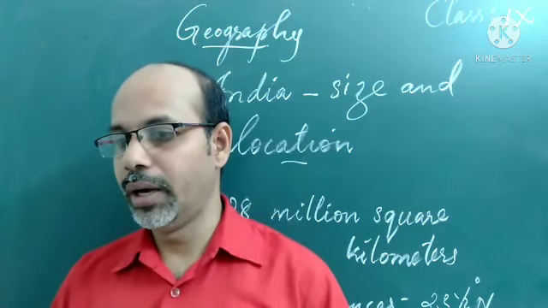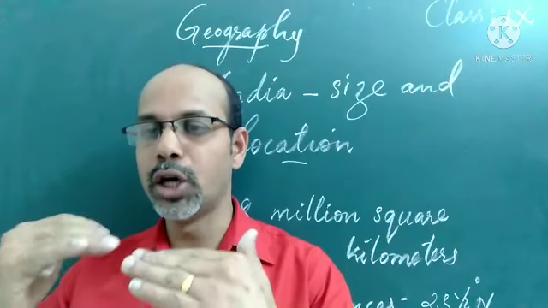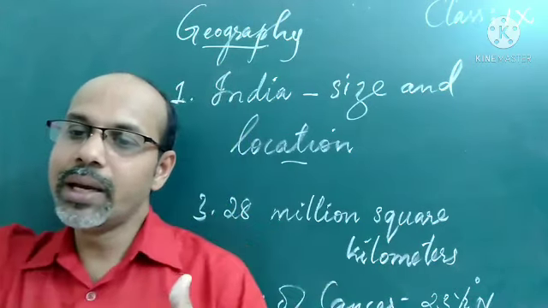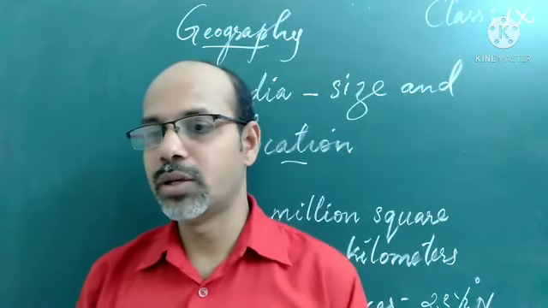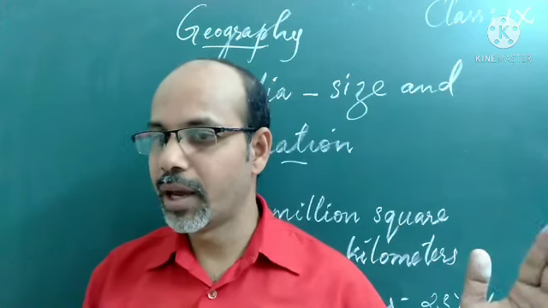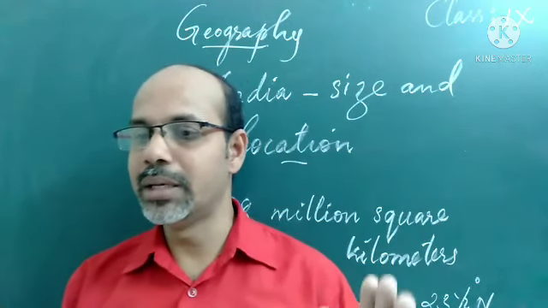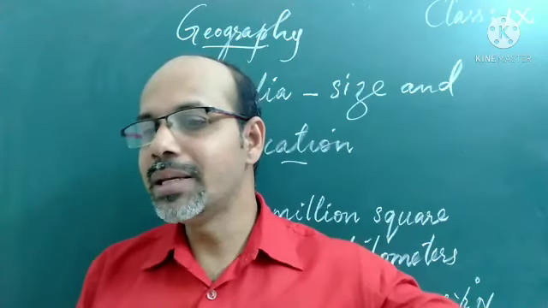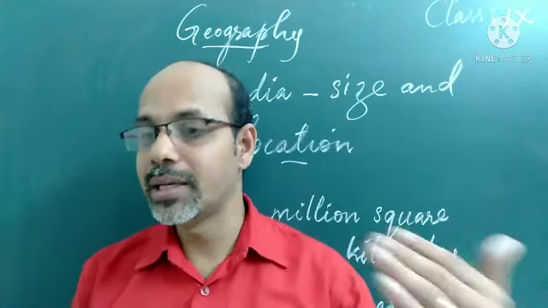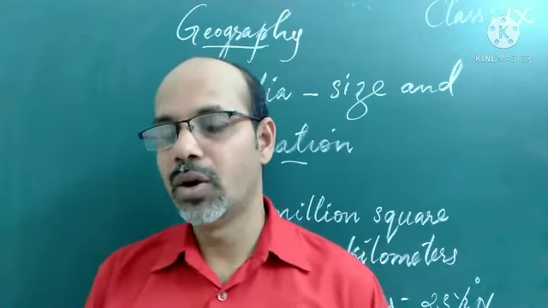The latitudinal location of India is 8 degree 4 minutes north, which means above the equator, up to 37 degree 6 minutes north latitudes. In between the longitudes, east to west, from 68 degree 7 minutes east to 97 degree 25 minutes east longitudes.